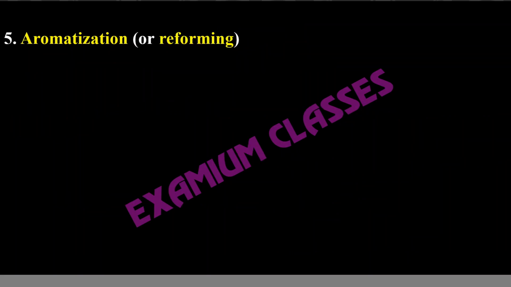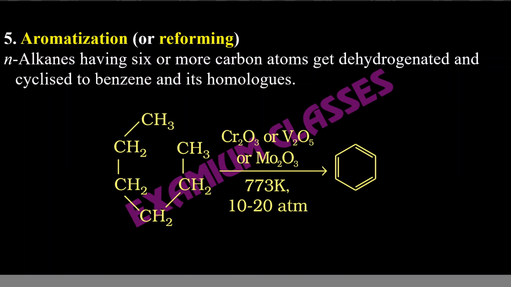Then aromatization, a very important reaction, and there are very few reactions where we can convert an aliphatic compound to an aromatic compound. This is also known as reforming aromatization, because we are converting a non-aromatic, that is aliphatic, compound to an aromatic compound. So we take N-hexane. This is just one example. There can be other reactants also. I have written it in ring form, otherwise N-hexane is simply CH3, CH2, CH2, CH2, CH2, CH3.